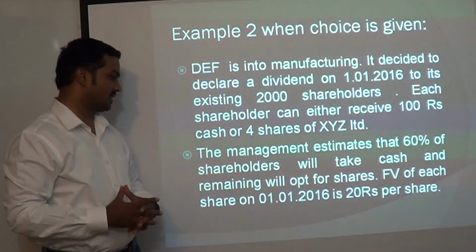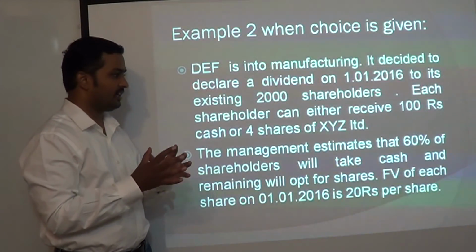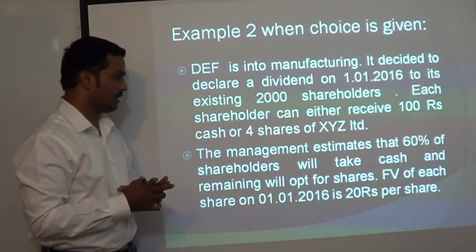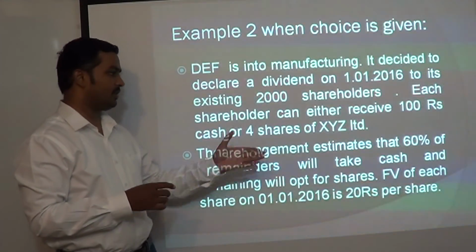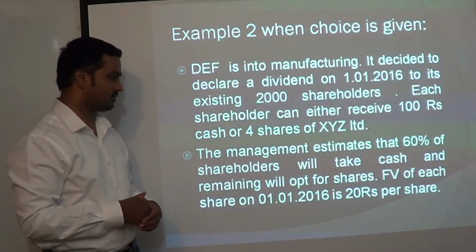The management estimates that 60% of the shareholders will take cash. That means 60% of them feel it is better to go for cash. So 60% of them are going to claim 100 rupees per shareholder as cash. But the remaining 40% will go for the share option.